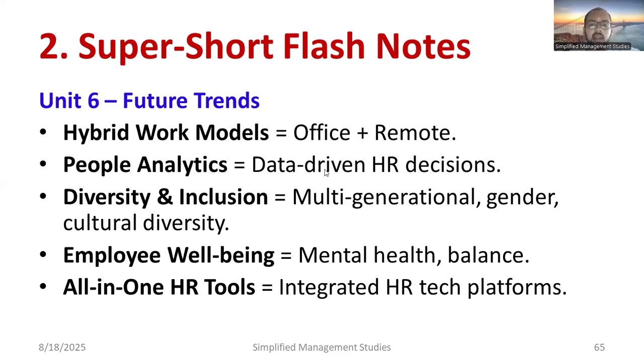People analytics, meaning data-driven HR decisions. Then diversity and inclusion: multigenerational, gender, and cultural diversity. Employee well-being: mental health, work-life balance, etc. All-in-one HR tools, integrated HR tech platforms. There are so many ERPs available.